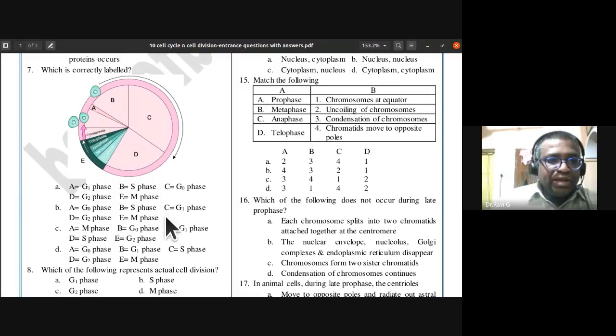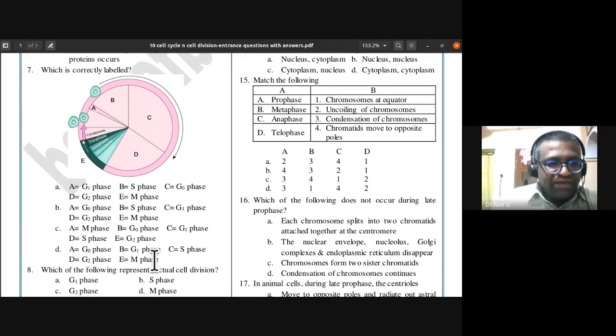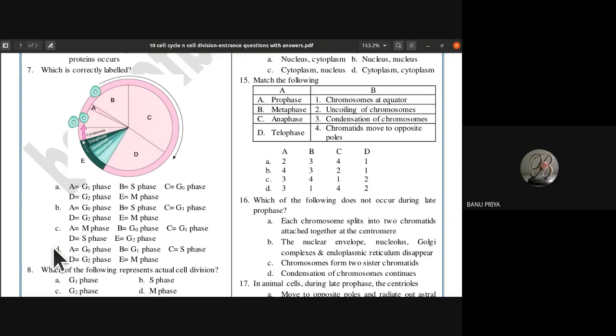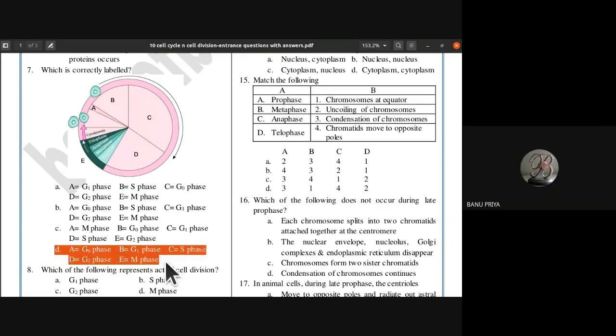So A is going to be G0 phase, B is going to be G1 phase, C is going to be S phase, D is going to be G2 phase, E is going to be M phase. So Option D is the right answer.